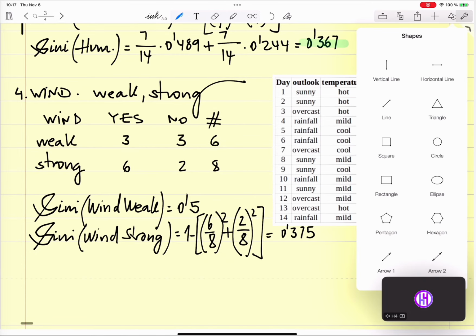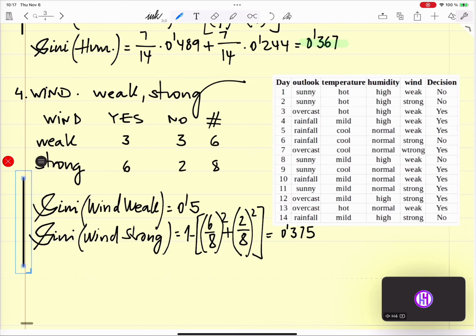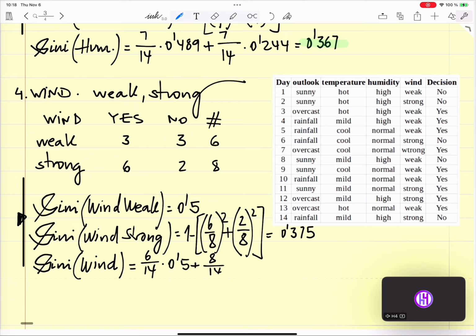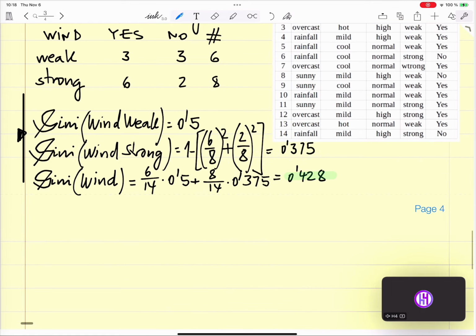So the Gini of wind overall is going to be 6 divided by 14 times 0.5 plus 8 divided by 14 times 0.375 equaling 0.428. Okay. So we have gone through all criteria. Now we need to make a decision. Which criteria do we take for the first step in our tree?